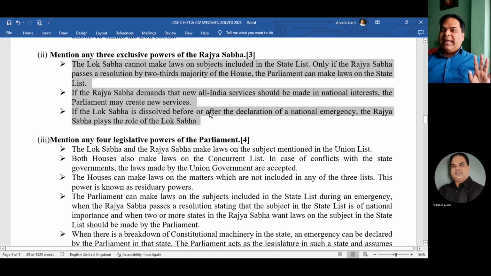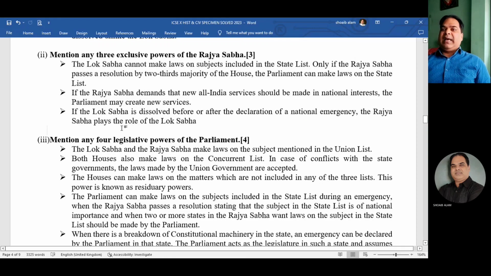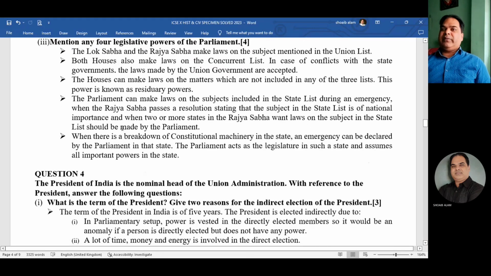And the third one, if the Lok Sabha is dissolved before or after the declaration of national emergency, Rajya Sabha plays the role of Lok Sabha. Now, next one you can see, number 3. Mention any 4 legislative powers of the Parliament. I mentioned 5 over here, but you have to do only 4.